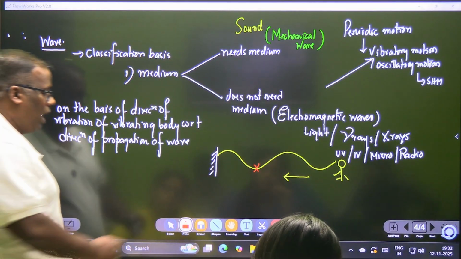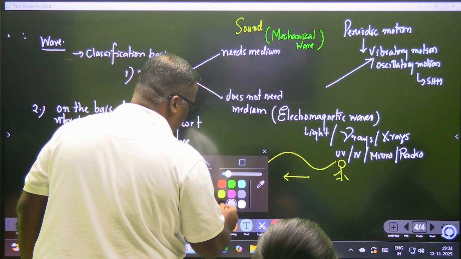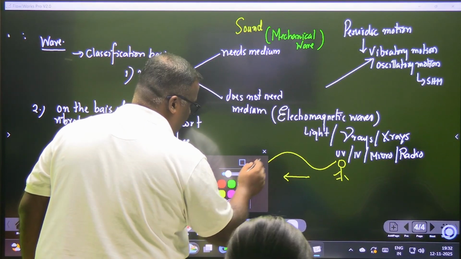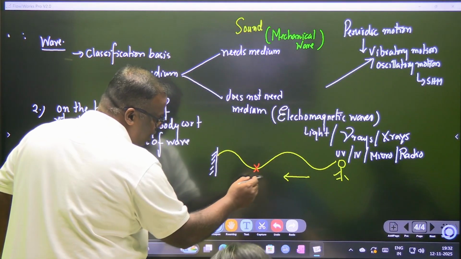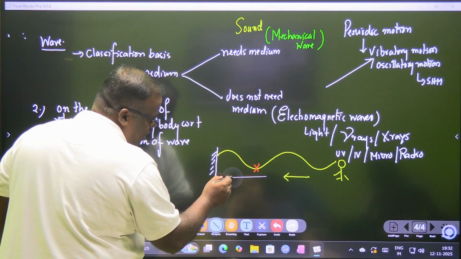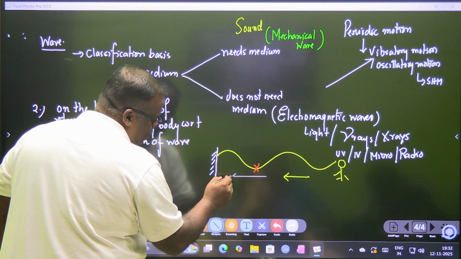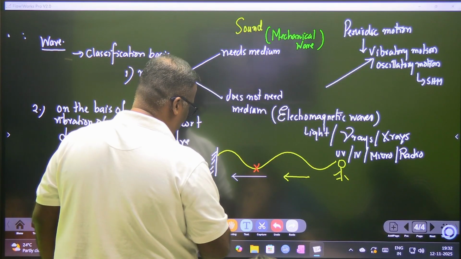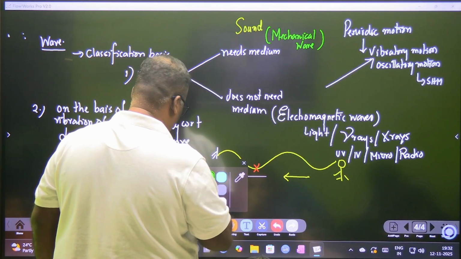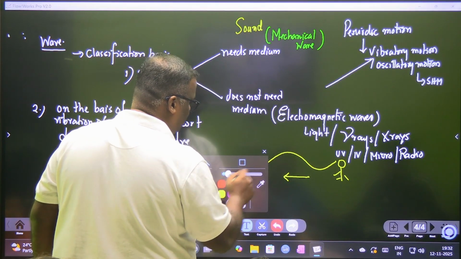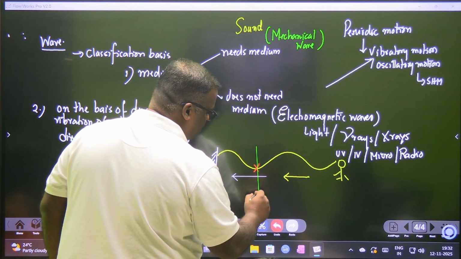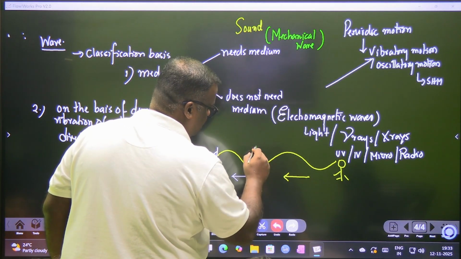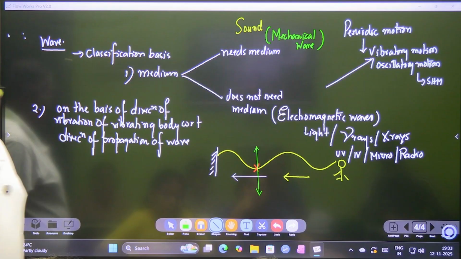Okay, so let's try to see this. If you try to see the propagation of the wave, the wave is propagating in this direction. Do you agree? And if you see the direction of vibration of the ribbon that we have put, the ribbon is actually vibrating up and down in this direction.